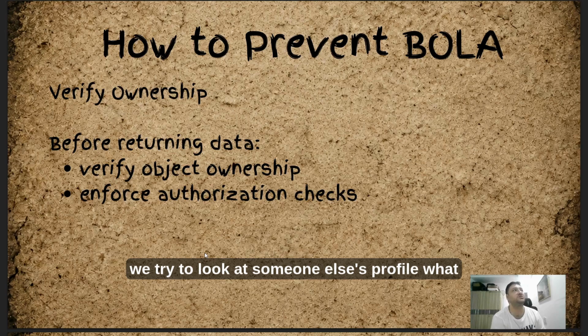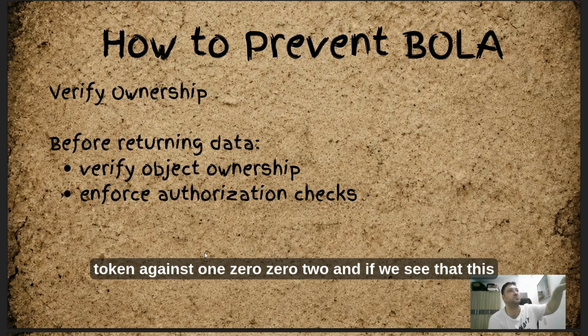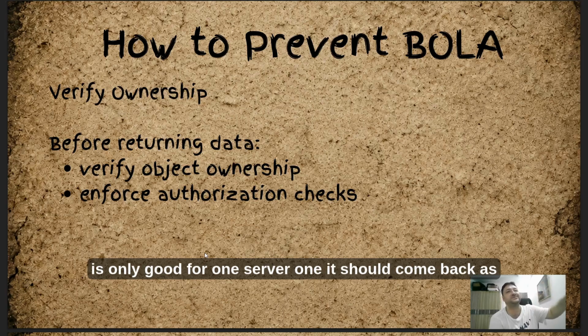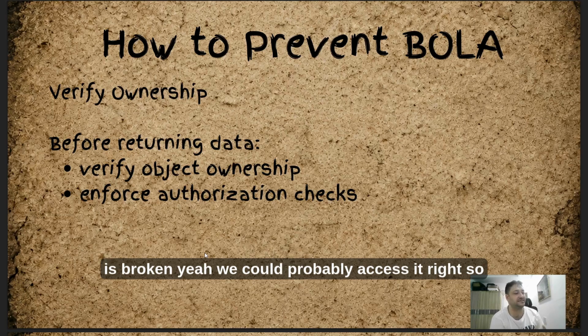So when we try to look at someone else's profile, it should say, okay, let's run this JWT token against 1002. And if we see that this is only good for 1001, it should come back as negative or not show up at all, right? But if the access is broken, then yeah, we could probably access it.